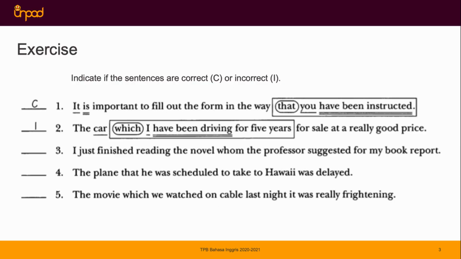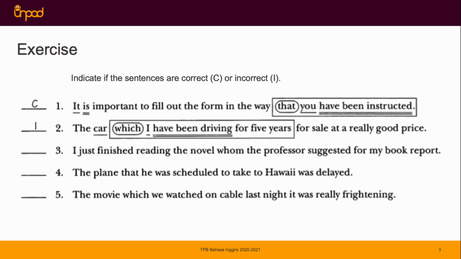I'm going to discuss the sentences for number 1 and number 2. For number 1, we have the sentence: it is important to fill out the form in the way that you have been instructed. Let us discuss this sentence. What things can you identify from this sentence?